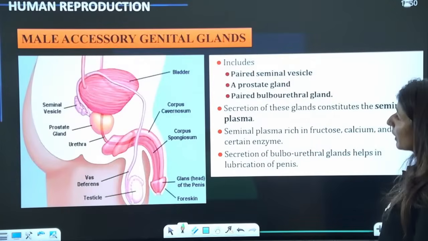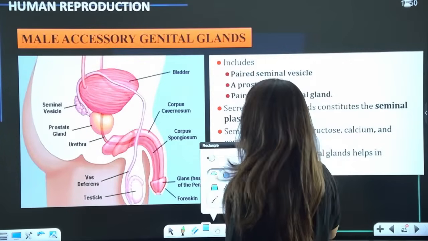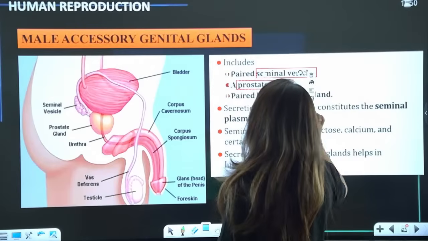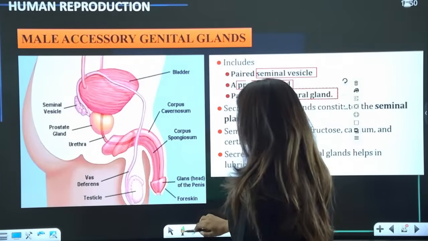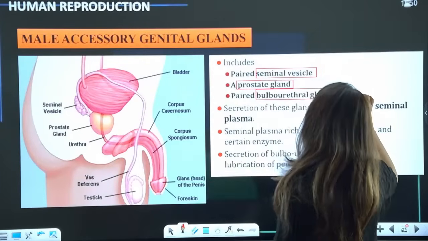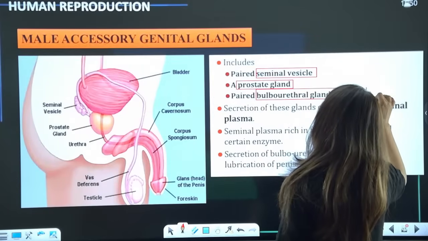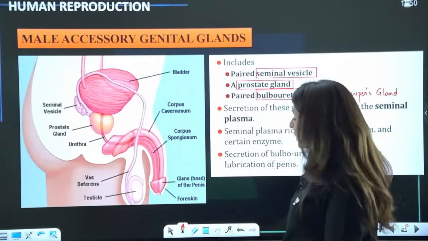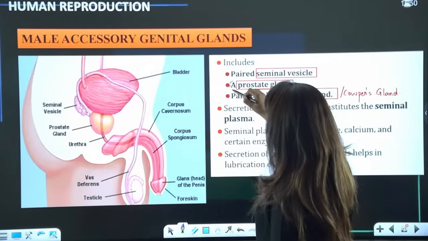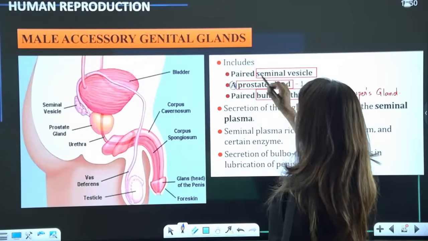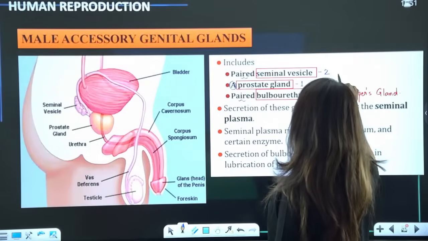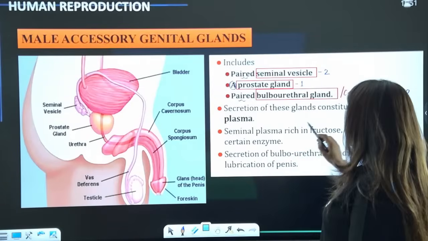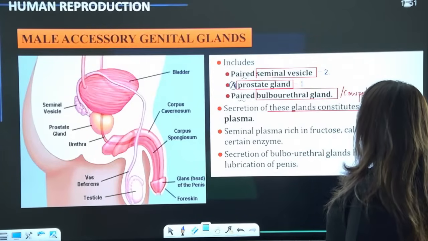Now, talking about the glands, we have three types of glands here. One is the seminal vesicle, then we have the prostate gland, and then we have the bulbourethral gland, also known by the name of Cowper's gland, after the scientist. The first thing, which gland is paired and which is singular? So this is a single gland, so that means 1. These are paired, that means 2 in number. Is that clear?